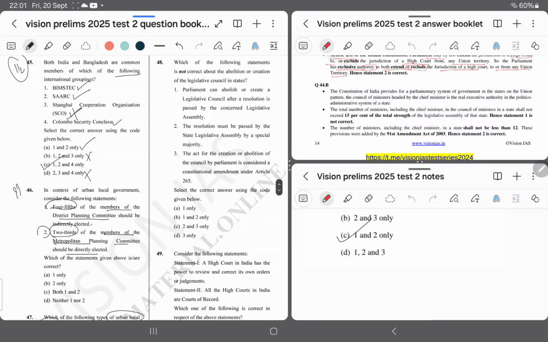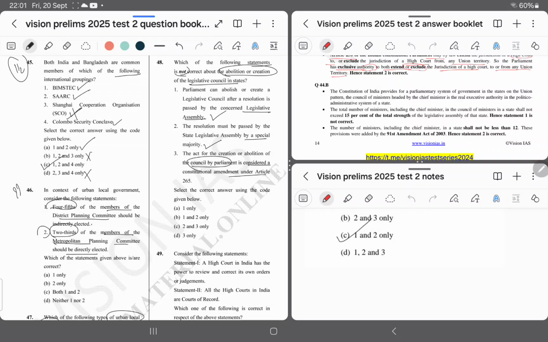Question number 48. Which of the following statements is not correct about the evolution and creation of the Legislative Council in a state? Option 1. Parliament can abolish or create a legislative council after a resolution is passed by the concerned state legislative assembly. This can be right. Option number 2. The resolution must be passed by the state legislative assembly by a special majority. This is right. Option number 3. The act for the creation or abolition of the council by parliament is considered as a constitutional amendment under Article 368.